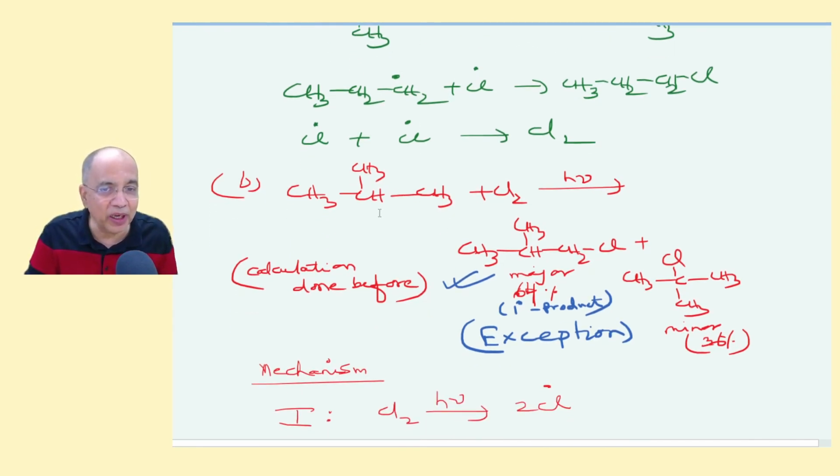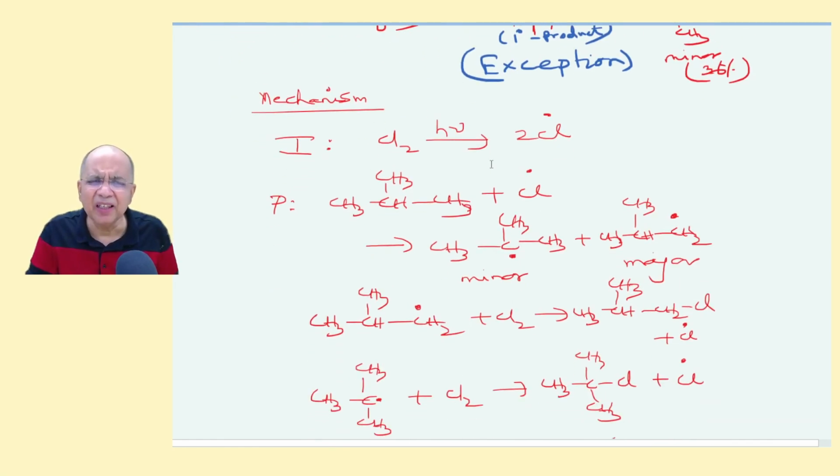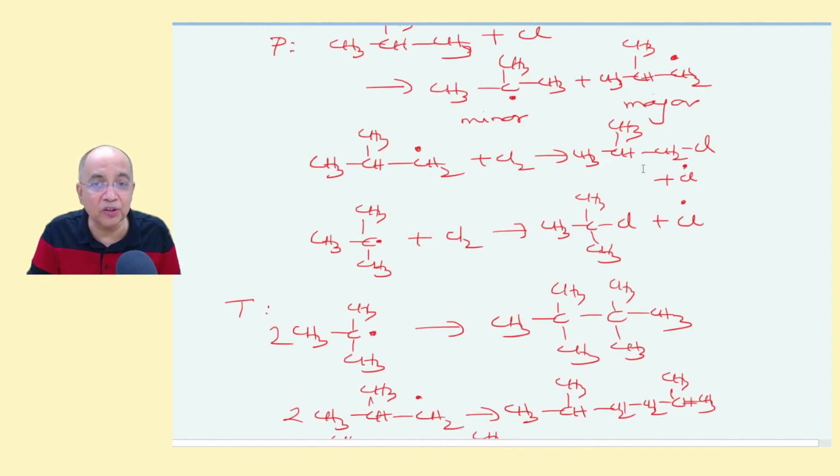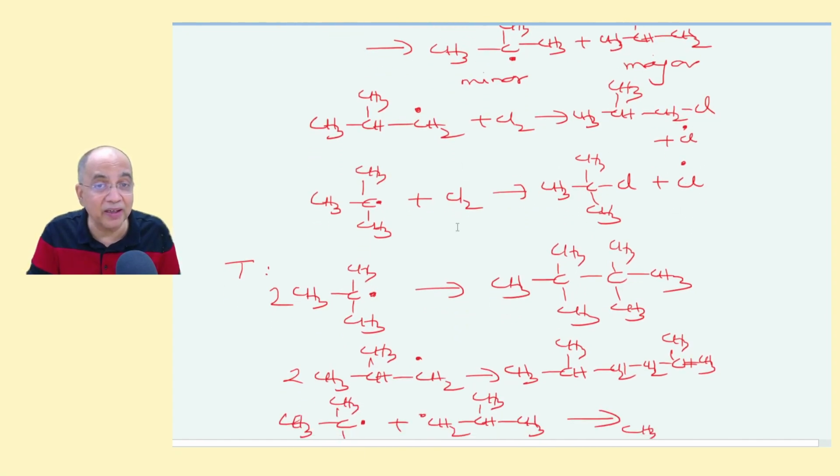Similarly, isobutane, I told you the exception where the primary product is major, 64%, and the tertiary product ironically is 36%. Because the statistical factor of 9 takes the lead. Same thing. Chlorine radical, then there will be two possible carbon radicals. This is the major isobutyl and tert-butyl will be minor. People will laugh at it, but it is the reality. Then they will abstract a chlorine atom from the chlorine molecule to give you the corresponding products and a chlorine radical to continue the cycle.